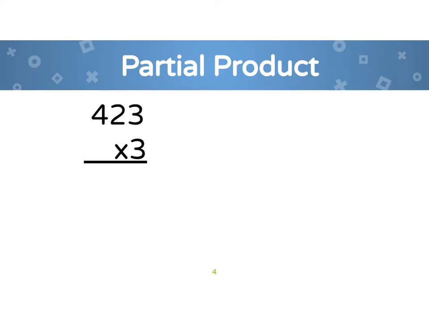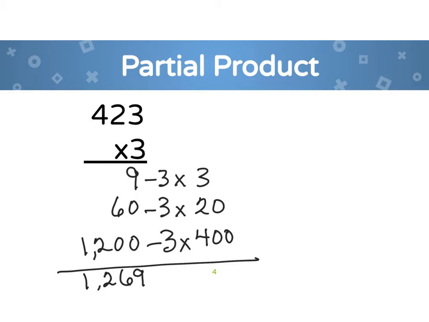Okay, this strategy is partial product. 3 times 3, 3 times 20, 3 times 400. Let me do that, and then you check to see if I got my answer right. Okay, here are my partial products, what I am going to do, and then you see if my answer comes out the same as before. Okay, and I get 1,269.